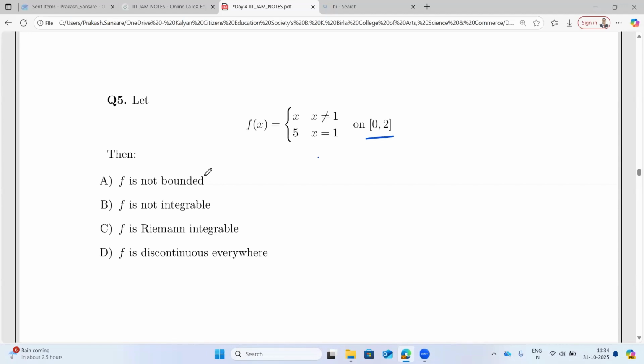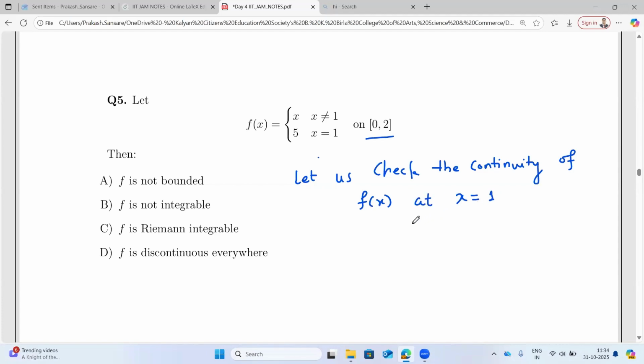So let us check the discontinuity at one point first. Which point would you like to check the continuity of f of x? Now x not equal to 1, x equal to 1. So which point? 1. Yeah, very good. So let us check the continuity of f at x equal to 1.